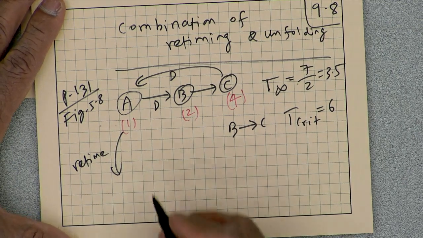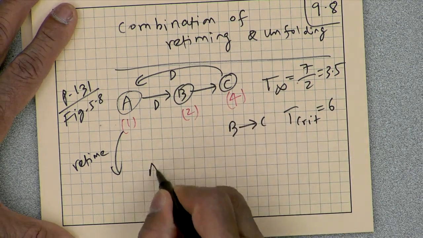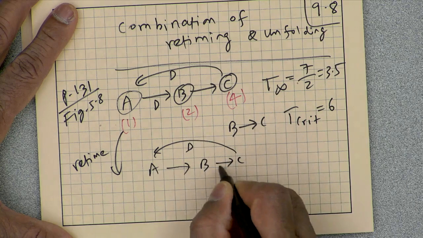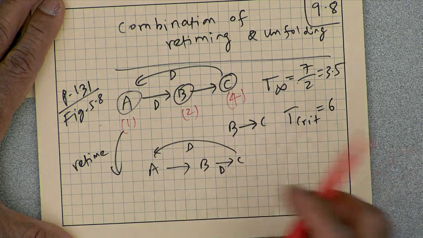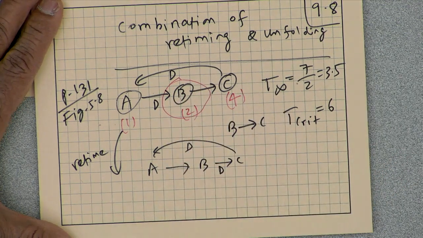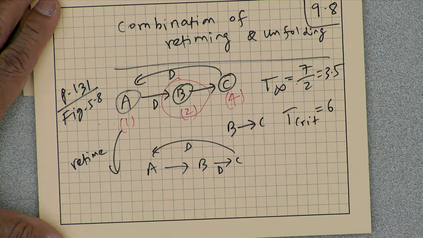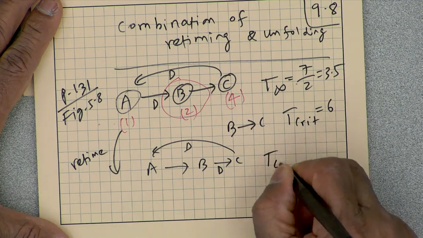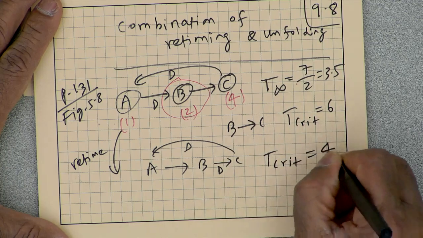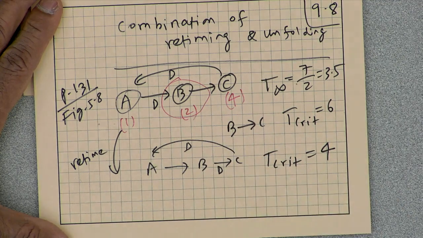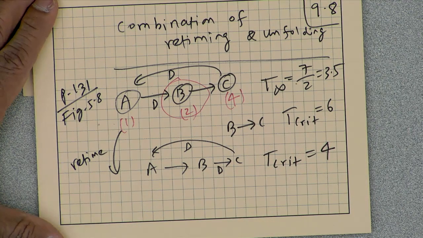A very simple retiming: do a node retiming across node B, remove the delay from the input of node B and add it to the output of node B. Then the critical path is 4. A to B is 1 plus 2, which is 3, and C takes 4 time units, so the critical path is 4.